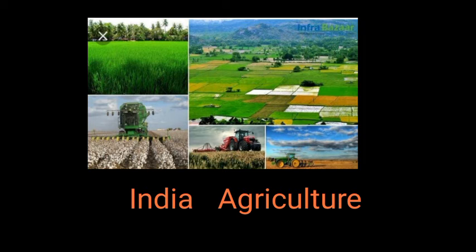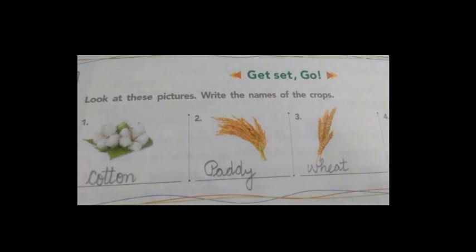So here you have to recognize some crops. Look at the picture and tell the name of the crop. This is the cotton plant. Which plant? Cotton. We get cotton from this plant. This is paddy. We get rice from paddy.